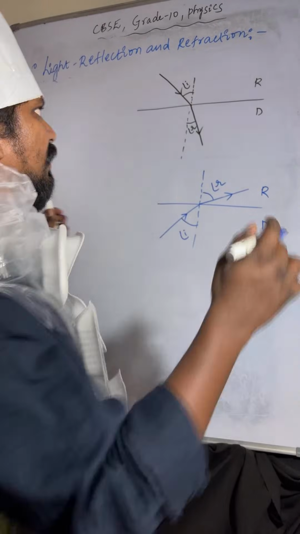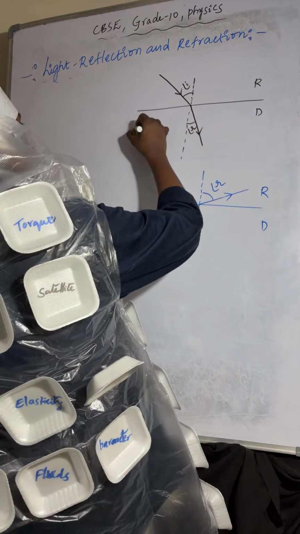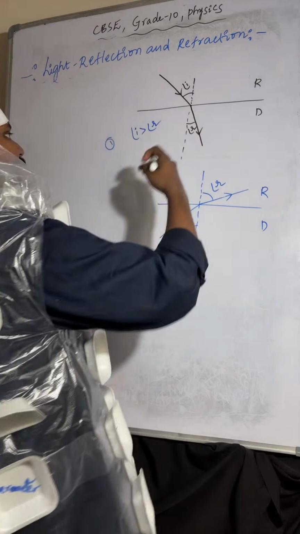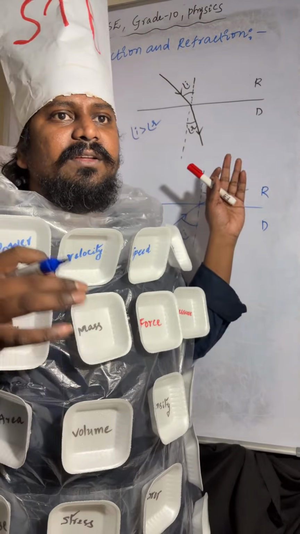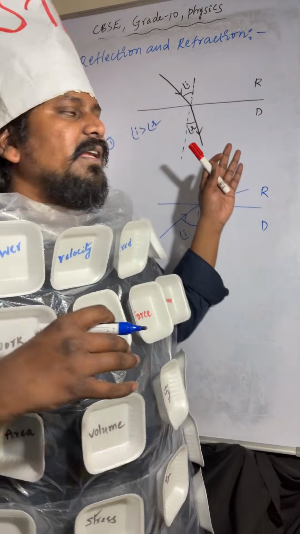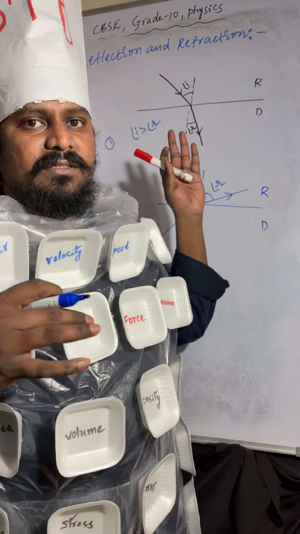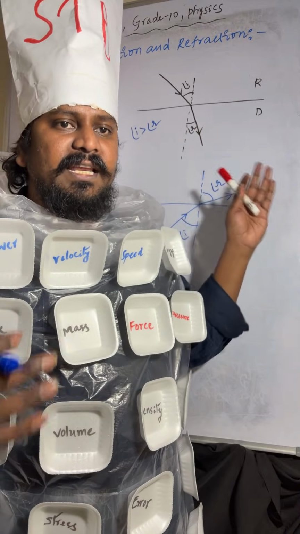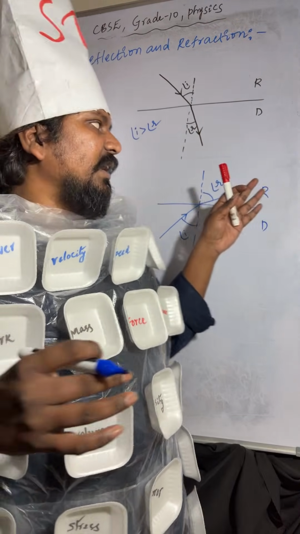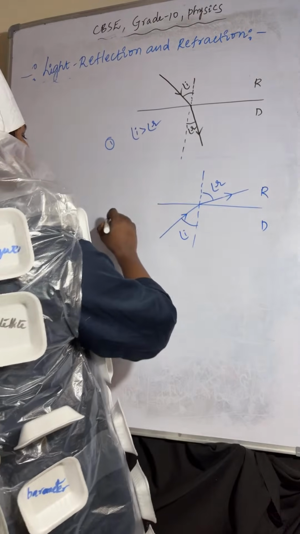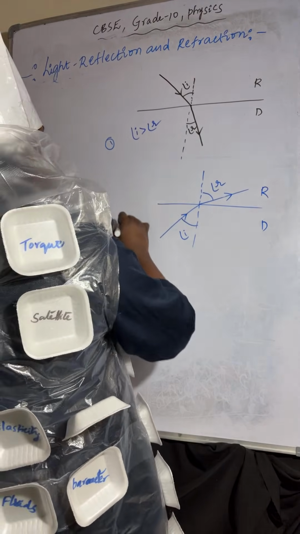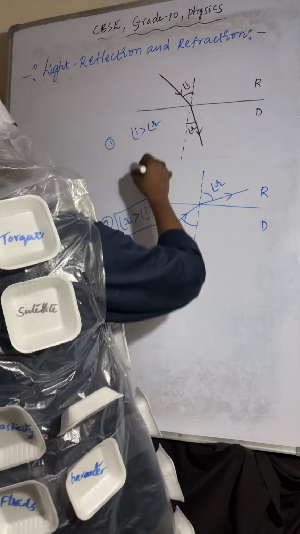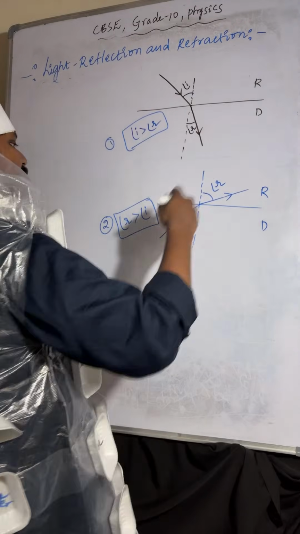Why? When the light ray is passing from rarer to denser, in the denser medium the light ray moves towards the normal line. So the angle of refraction decreases. Compared to the angle of incidence, the angle of refraction is less. And here one more thing you can see. In the second case, the angle of refraction is greater than the angle of incidence.